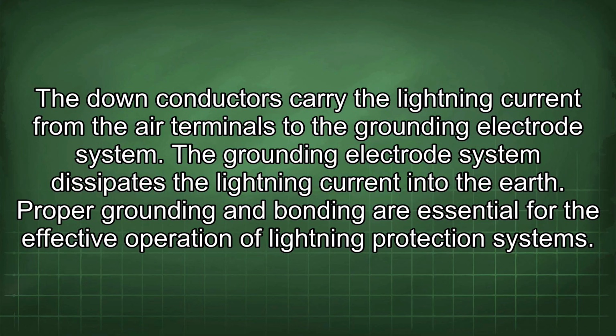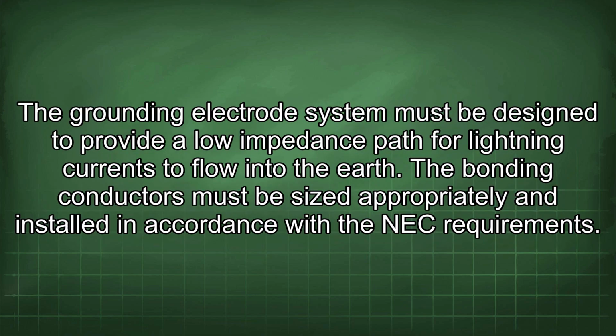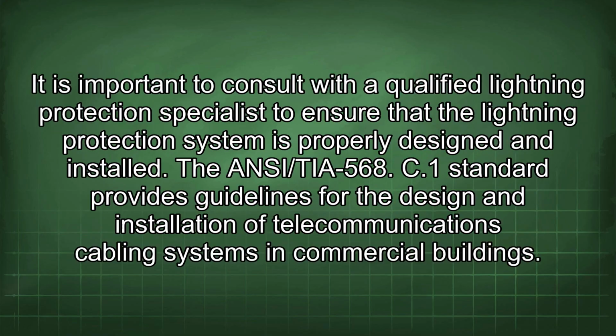Proper grounding and bonding are essential for the effective operation of lightning protection systems. The grounding electrode system must be designed to provide a low impedance path for lightning currents to flow into the earth. The bonding conductors must be sized appropriately and installed in accordance with the NEC requirements. It is important to consult with a qualified lightning protection specialist to ensure that the lightning protection system is properly